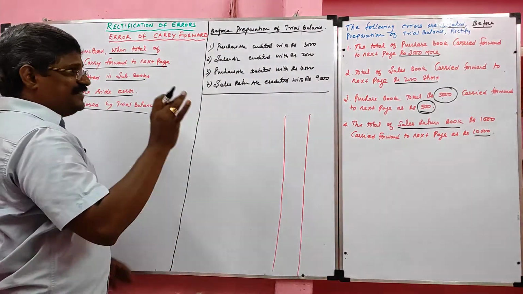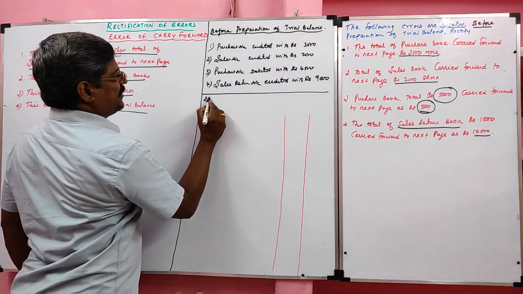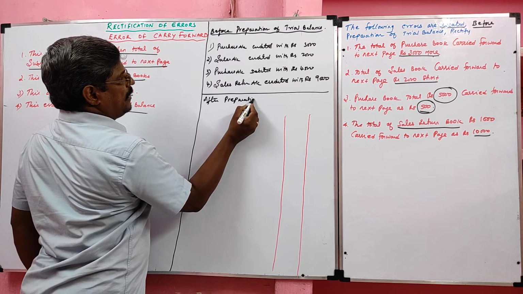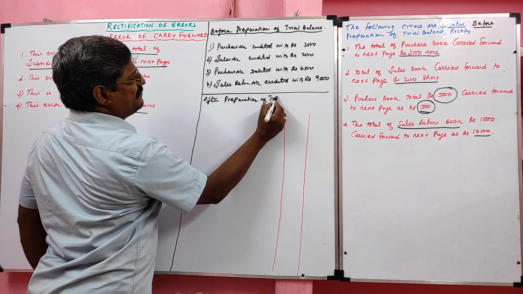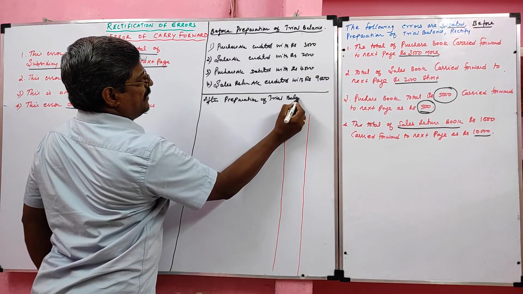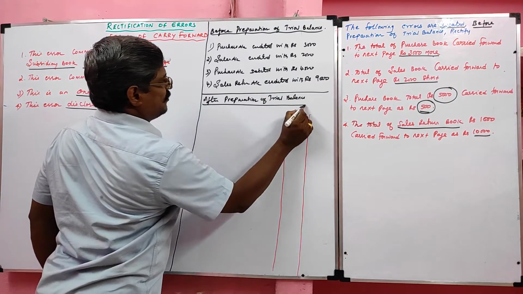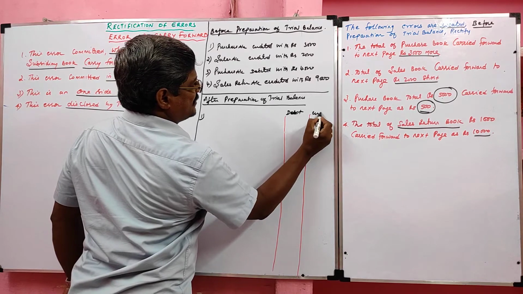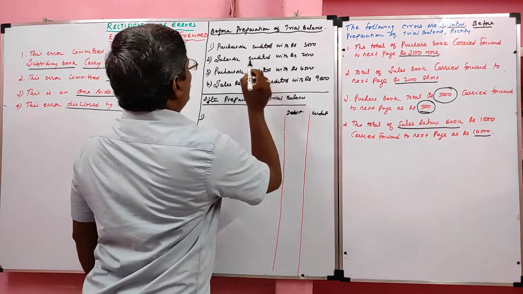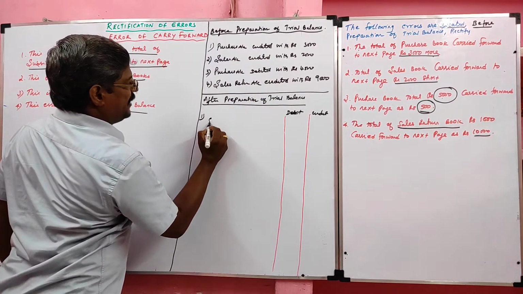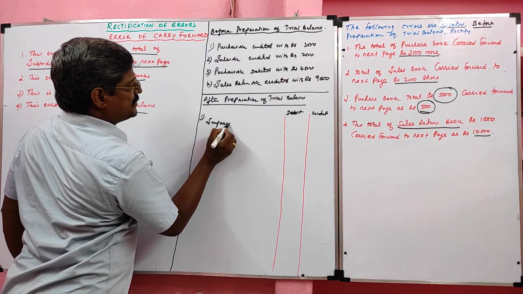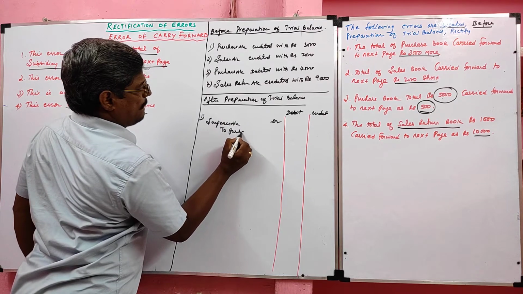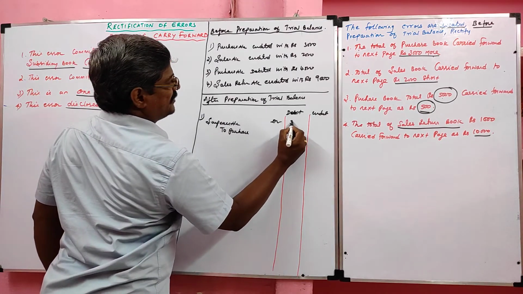Students, here we rectified this error before preparation of trial balance. Now I am going to rectify the same error after preparation of trial balance. If these errors are rectified after preparing trial balance, we have to use the suspense account. In the first, purchase account credited. So the rectification entry is suspense account debtor to purchase, value 3,000.